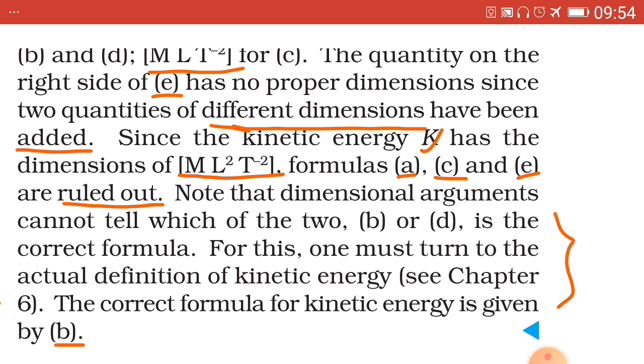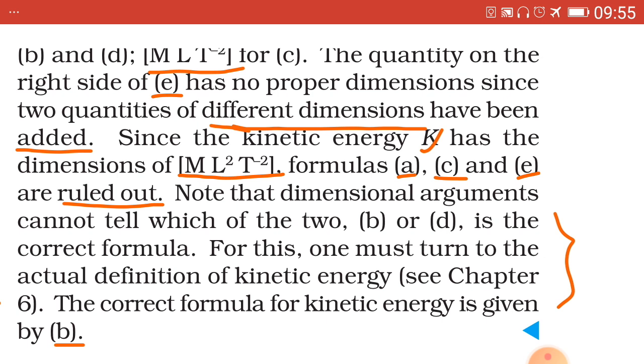So, the final answer, equations A, C and E are ruled out. While for B and D, the dimensional formula on LHS and RHS remains same. They have to be considered. 1/2 mv square in B part, K equal to 1/2 mv square, and in D part it is 3/16 mv square.